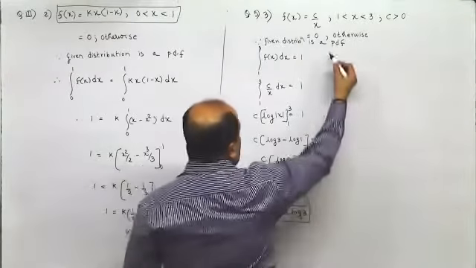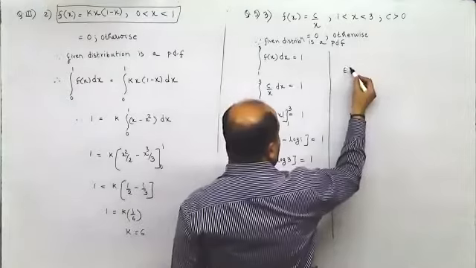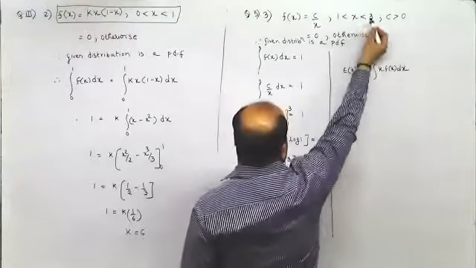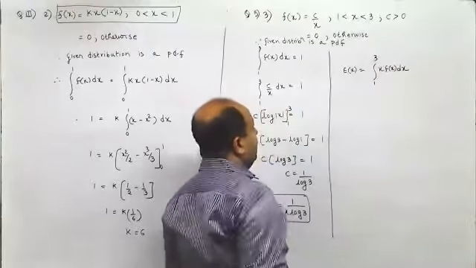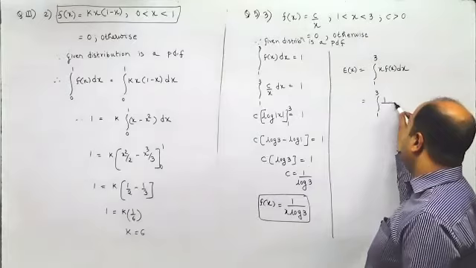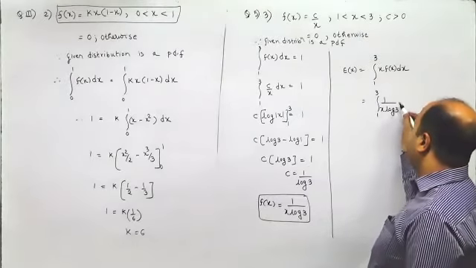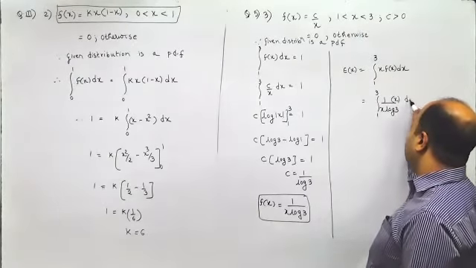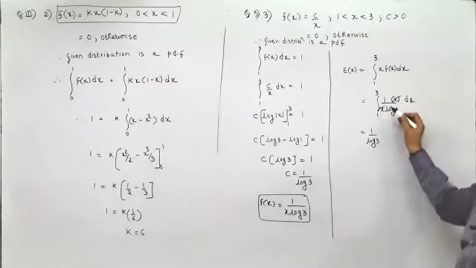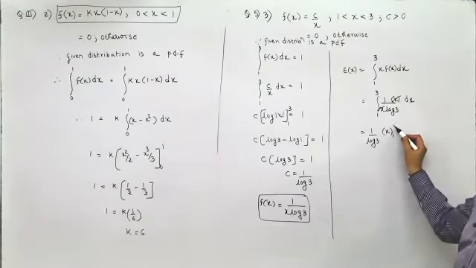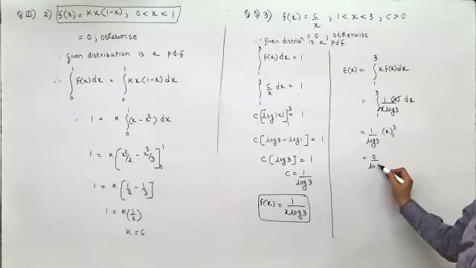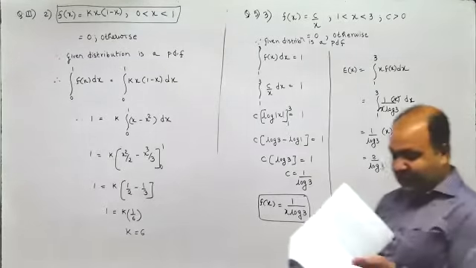How do you find expected value? Expected value would be the integration of x into f of x between the limits 1 and 3. So that would be the integral from 1 to 3 of 1 upon x log 3 into x dx. This and this get cancelled. I'll take 1 upon log 3 out since it is a constant, and integrate 1 dx. I'll get x between 1 and 3. I'll first substitute 3, then I'll substitute 1. So 3 minus 1 is 2 upon log 3. This is the E of x value.